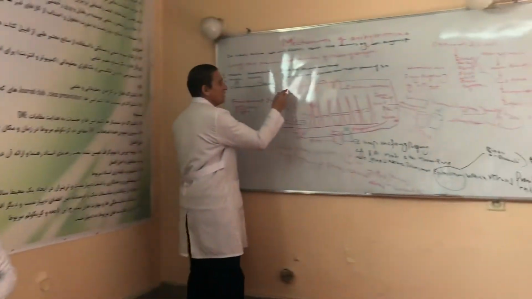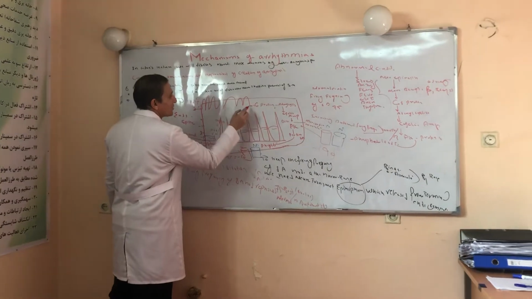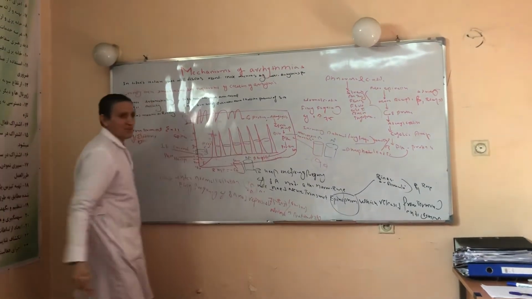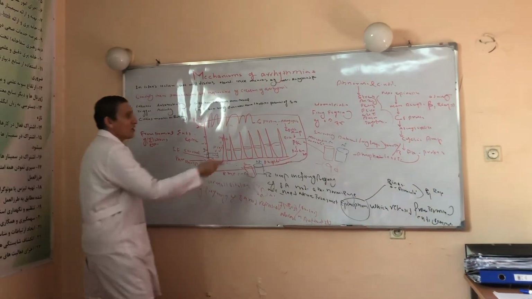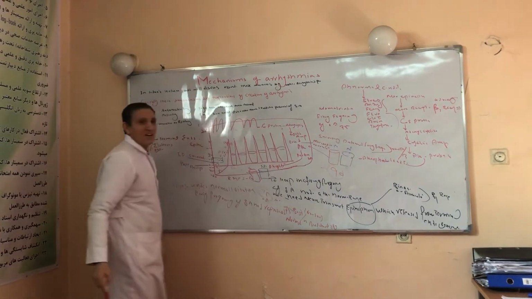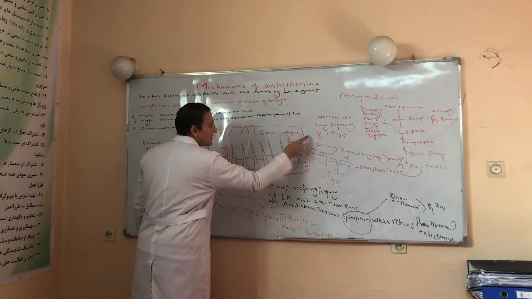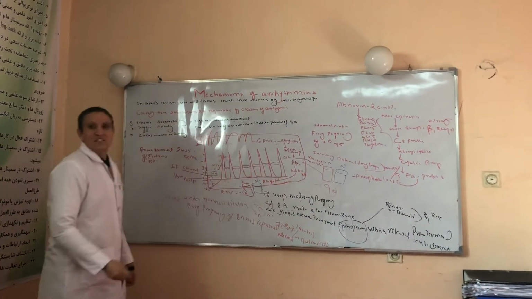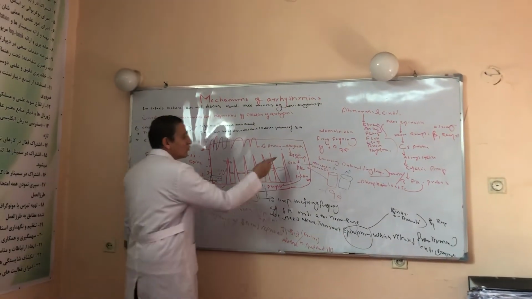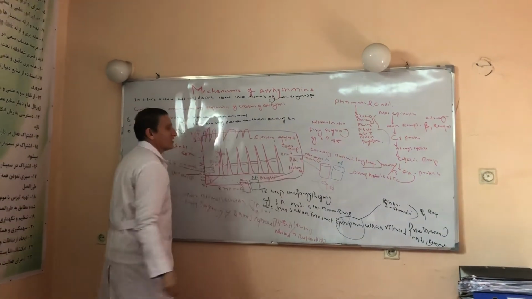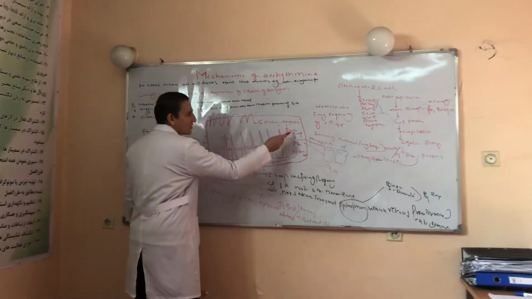When it is bound to this beta 1 receptor, the receptor spans the membrane seven times, going in and out. Finally, the beta receptor stimulates a special type of protein present inside the cell, called the G protein or Gs protein. This G protein stimulates adenyl cyclase, which is attached to the wall of the cell membrane, leading to production of cyclic AMP.